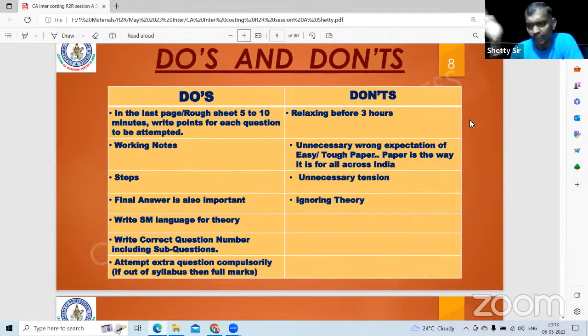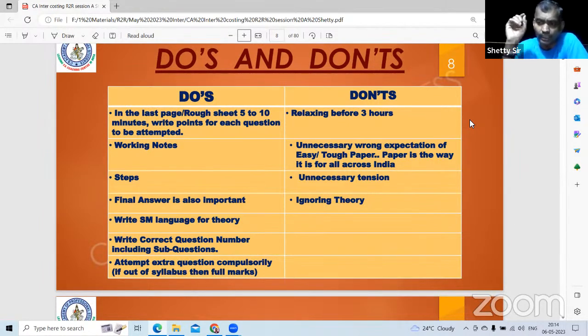Do's and don'ts, like I told in the accounts, the same thing I repeated here. Okay, last page, last sheet of paper, 1:45 to 2 o'clock, decide which is that one question which you are not going to write. Having decided that, then at 2 o'clock when you get the answer, on the last page maybe labor formula, labor turnover formula, marginal costing formula, write whichever is relevant for the question being asked. So do that, and follow all the do's and don'ts.